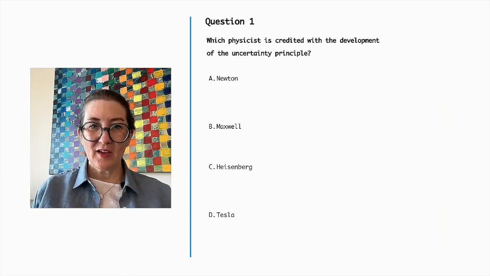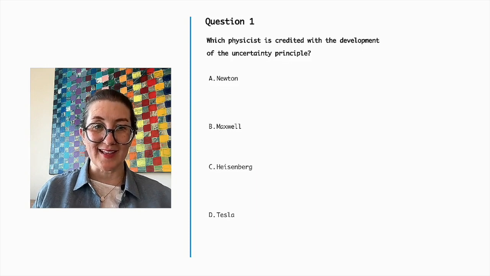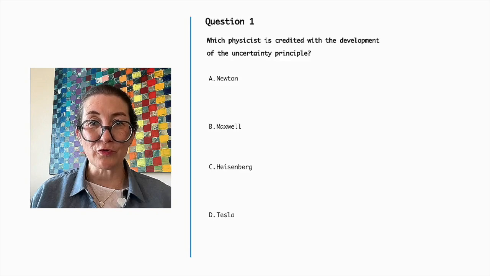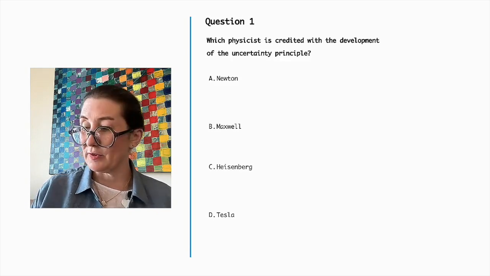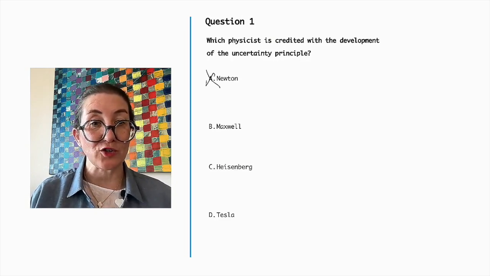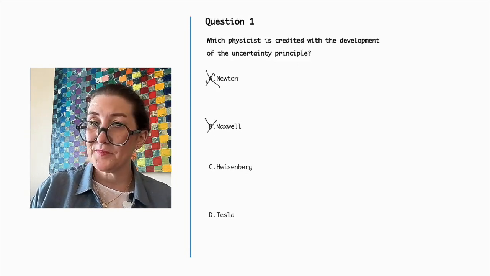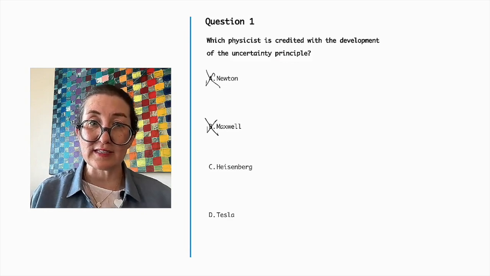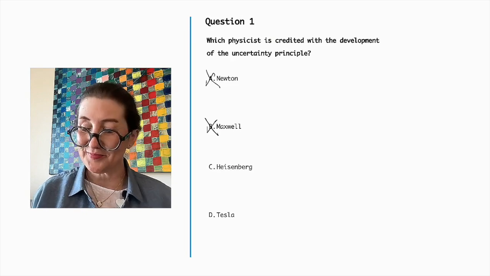Question number 1. Which physicist is credited with the development of the uncertainty principle? Newton, Maxwell, Heisenberg, or Tesla? Newton is best known for his laws of motion and universal gravitation, not the uncertainty principle. Maxwell is famous for his work in electromagnetism, particularly Maxwell's equations. Tesla, while a brilliant inventor, is not associated with the uncertainty principle either.